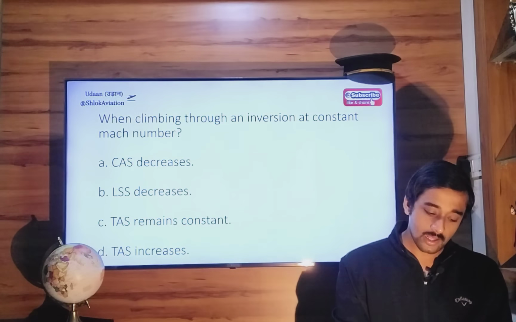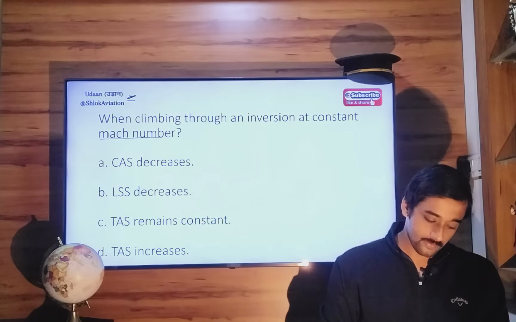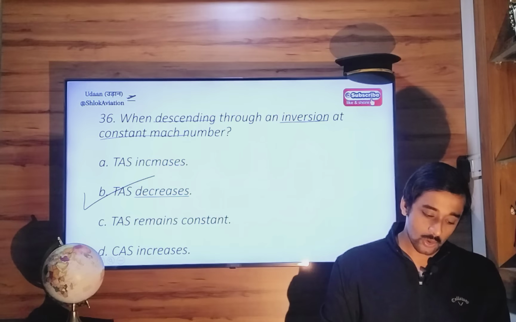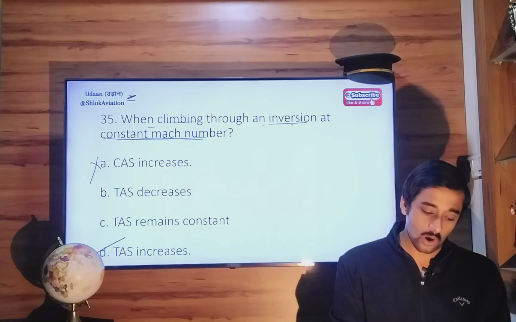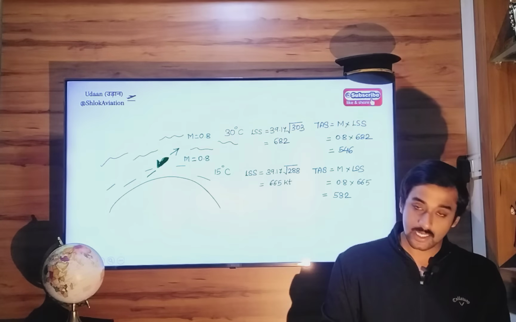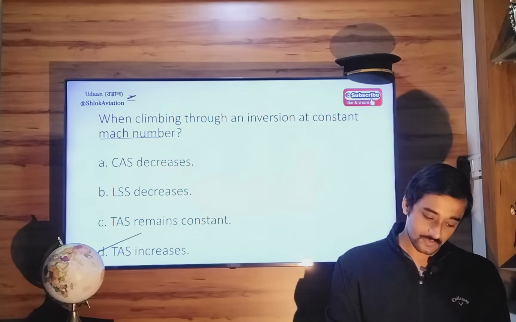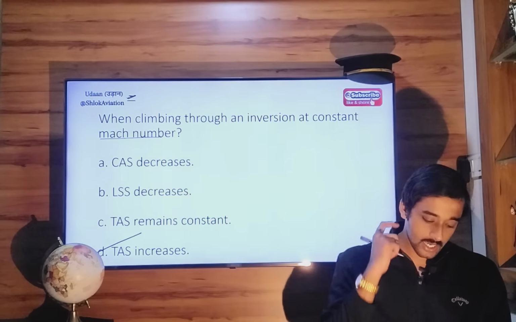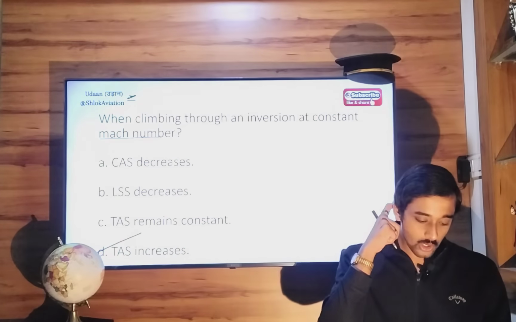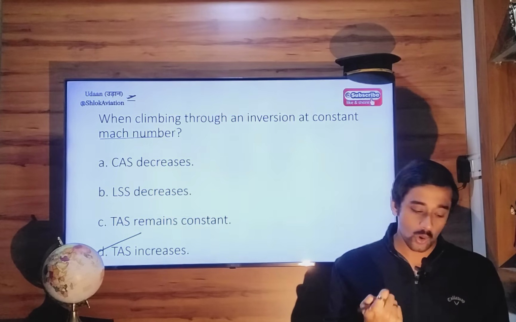When climbing through an inversion at constant Mach number. So you are climbing through an inversion at constant Mach number. Your true airspeed is expected to increase. CAS decreases, yes, because when you are climbing, you always get lower atmospheric pressure.